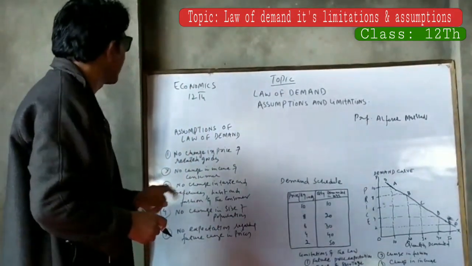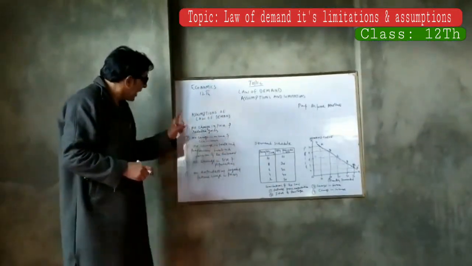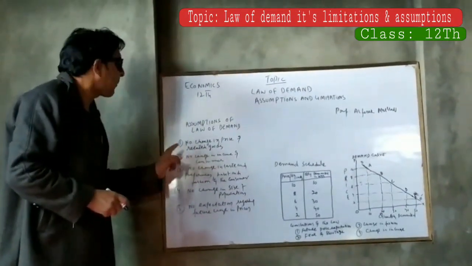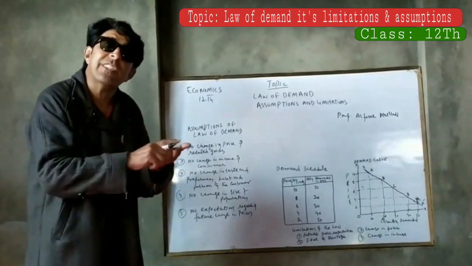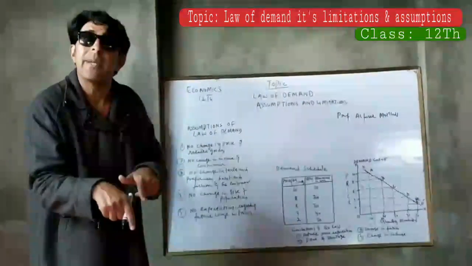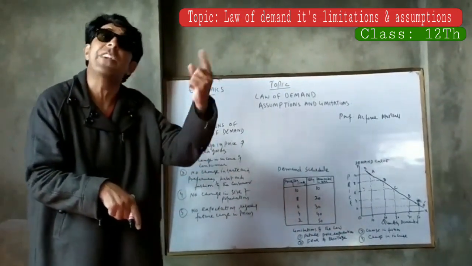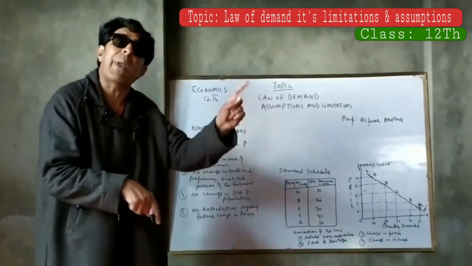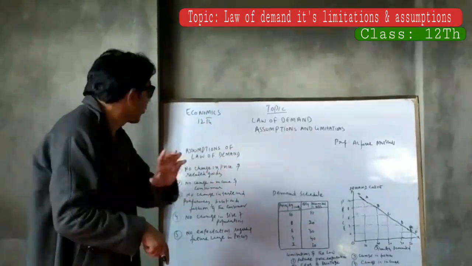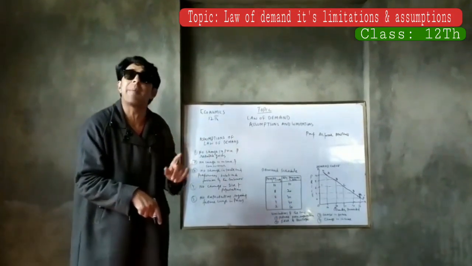The first assumption is no change in the price of a related commodity. The law is based on the assumption of no change in the price of related goods, such as substitute goods. The law is not applicable when there is a change in the price of its substitute or related good, which would bring a change in the quantity demanded of the particular commodity.